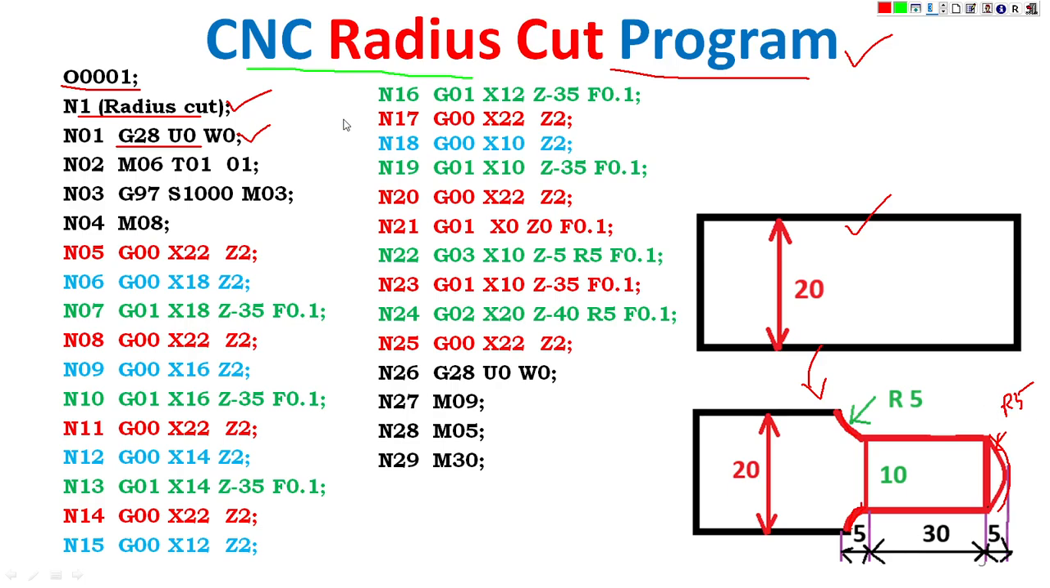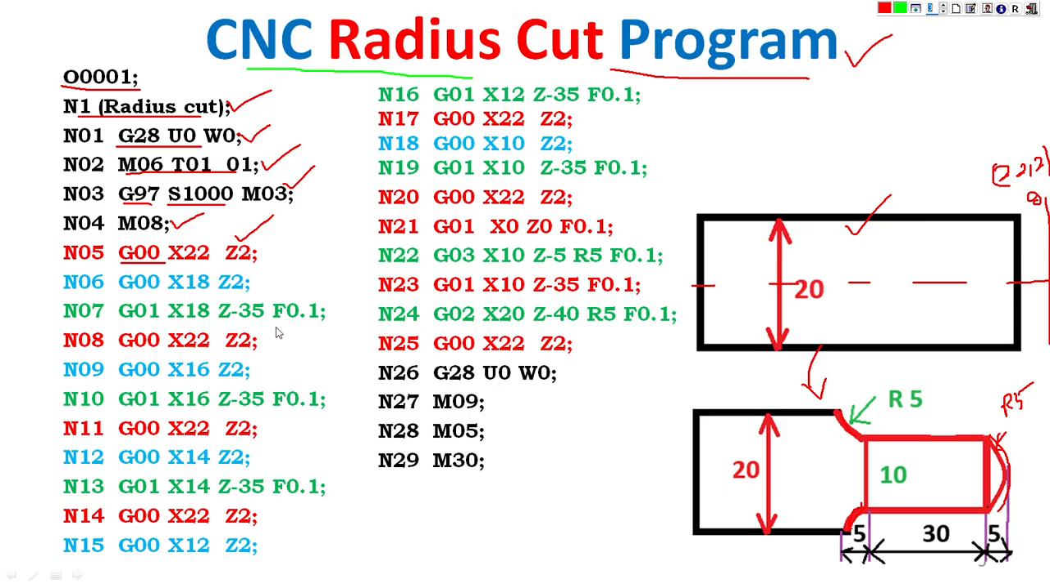M0601 is the change of tooling. G97 is a constant speed of 1000, rotating in the clockwise direction. M08 is the coolant on, which is common to all programs. G00 is the home position of the tooling. Initially X52, Z2, then next X22, Z2. This is the initial position.